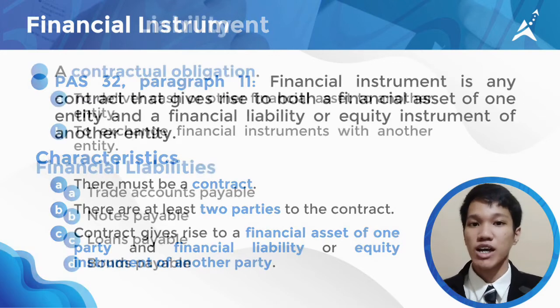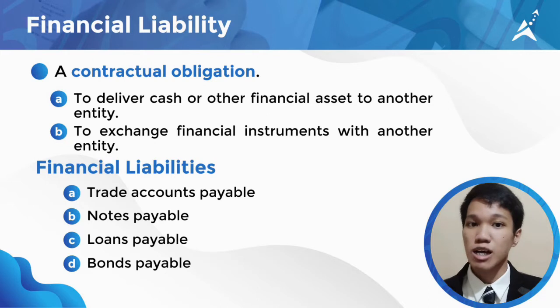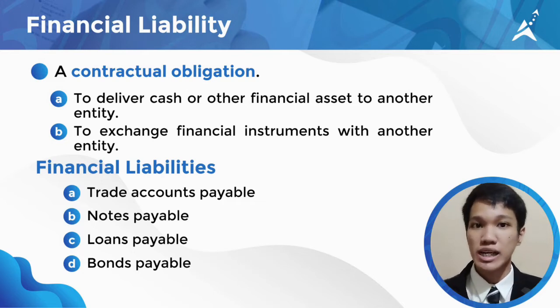Now, let us focus on financial liability and equity instrument for us to better understand our main topic in this chapter. First, a financial liability is a contractual obligation to either deliver cash or other financial asset to another entity or exchange a financial instrument with another entity under conditions that are potentially unfavorable. Examples include trade accounts payable, notes payable, loans payable, and bonds payable. So here we are dealing with a liability in the form of a contractual obligation to be settled either by cash or a financial instrument.